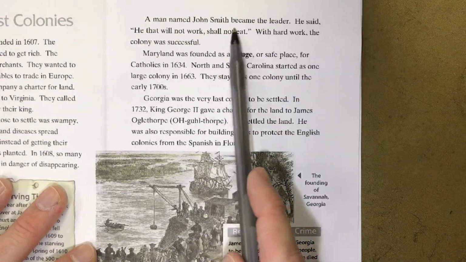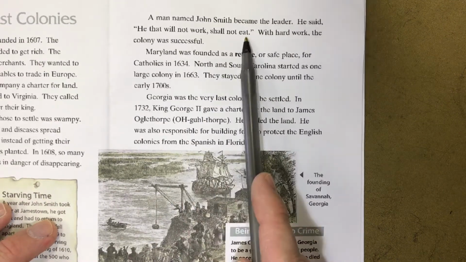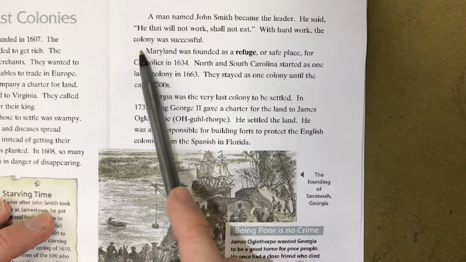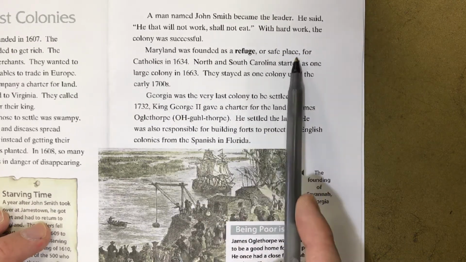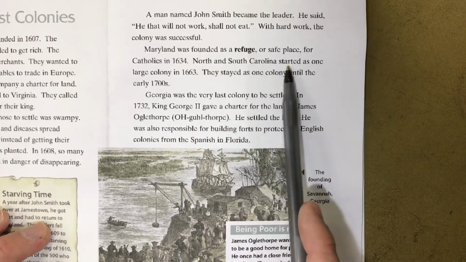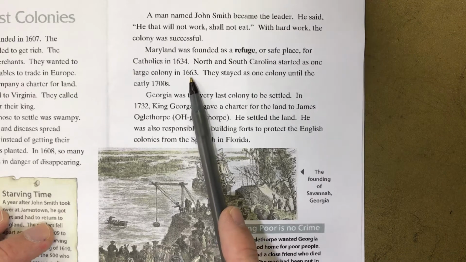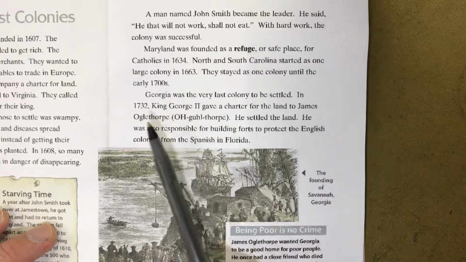A man named John Smith became the leader. He said, "He that will not work shall not eat." With hard work, the colony was successful. Maryland was founded as a refuge or safe place for Catholics in 1634. North and South Carolina started as one large colony in 1663. They stayed as one colony until the early 1700s.